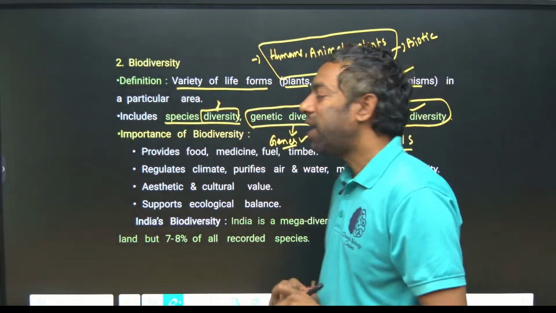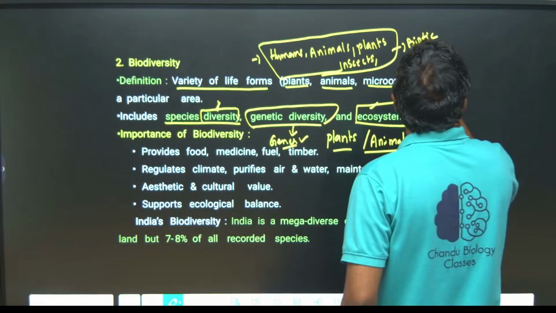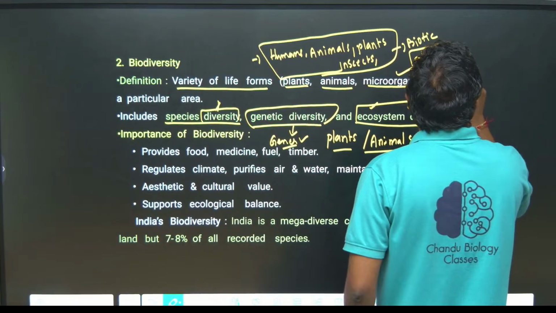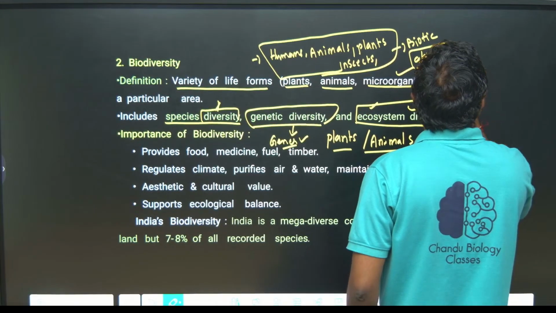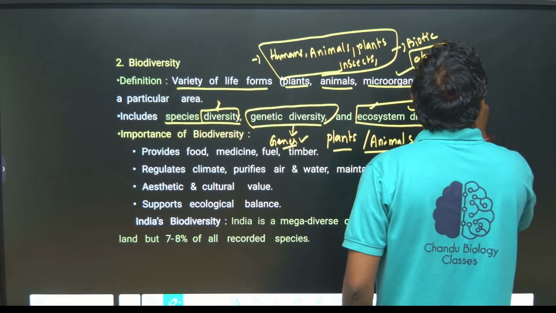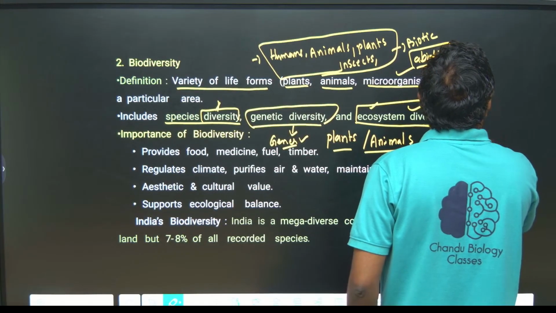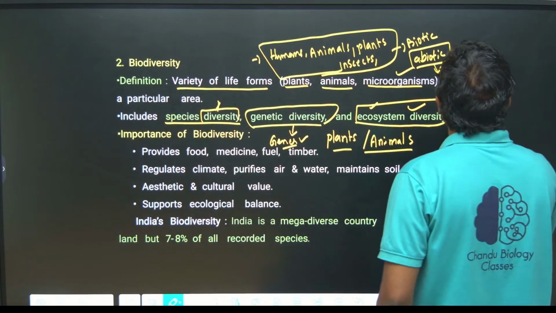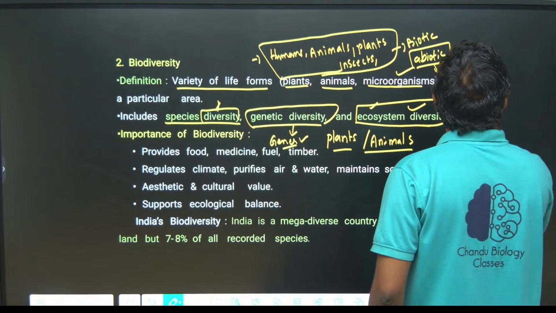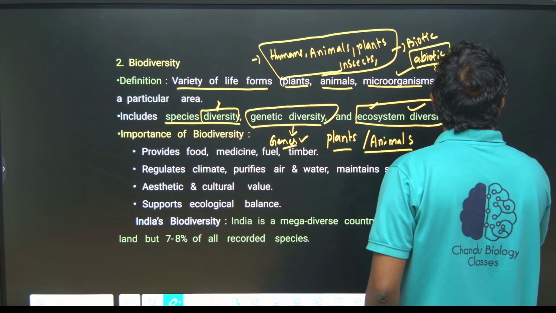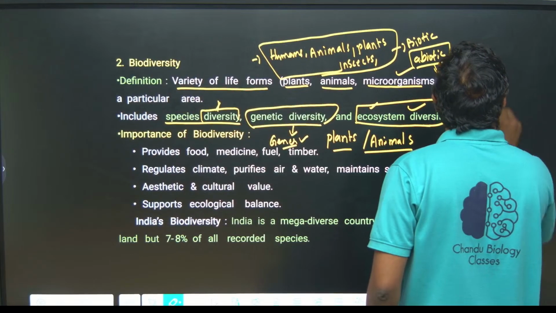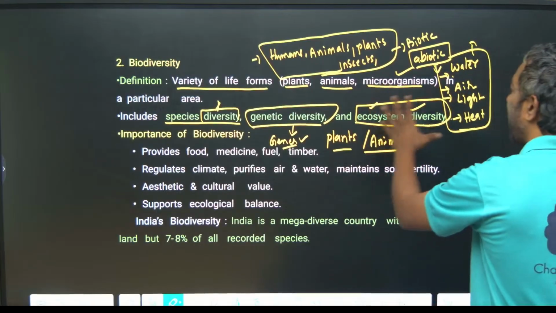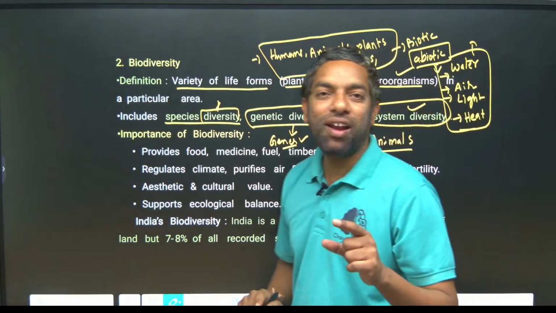And abiotic factors are also there. Abiotic factors are water, okay, and air, and light, heat. These are the abiotic areas. Biotic and abiotic together we can call ecosystem.